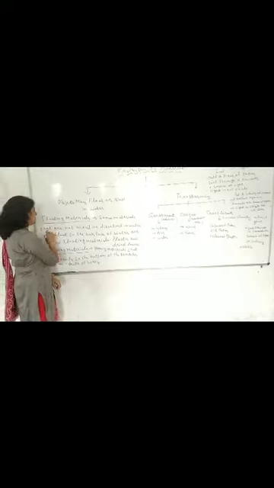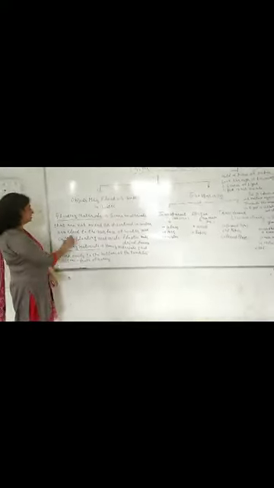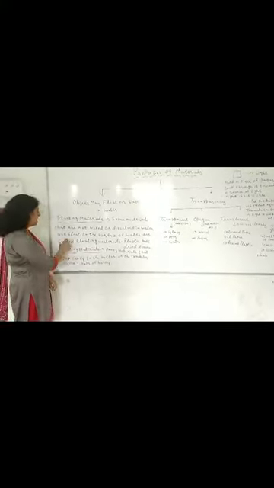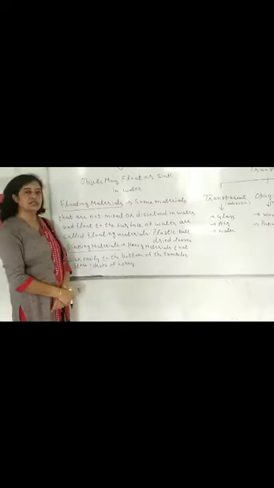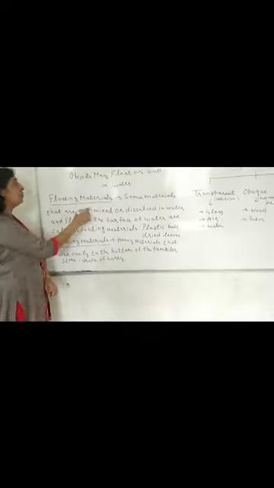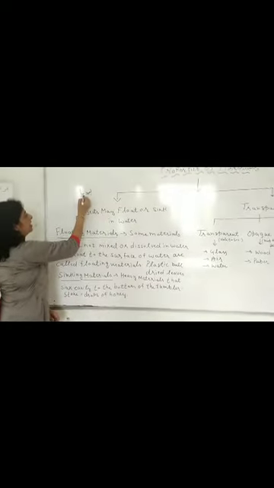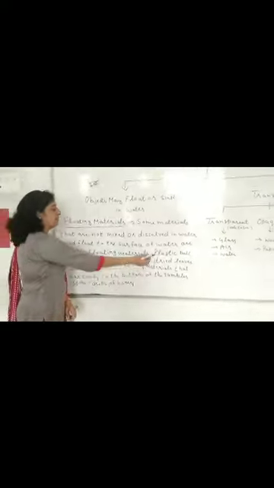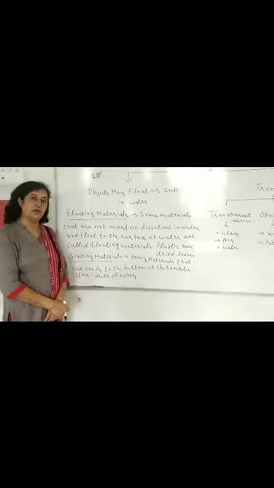Materials that are not mixed or dissolved in water and float on the surface of the water are called floating materials. For example, plastic board, dried leaves and mustard oil.